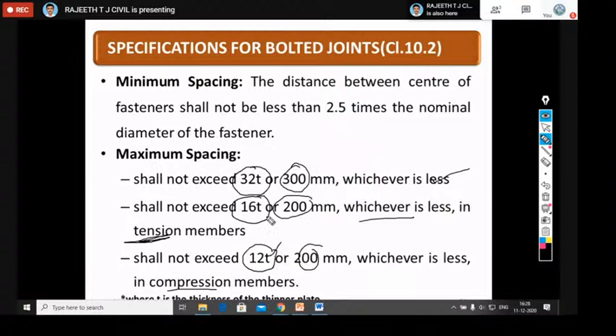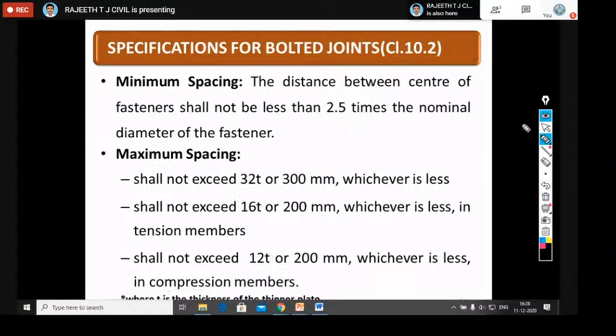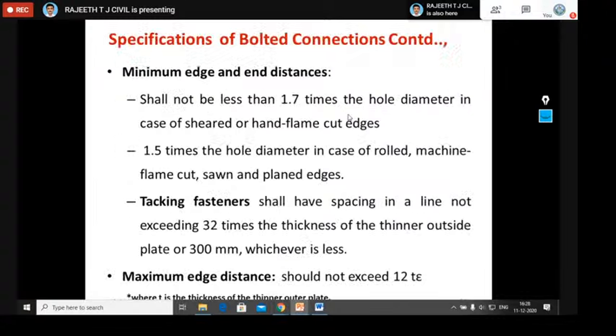Here t indicates the thickness of the thinner plate. If we're connecting two plates, you should consider the thickness of the thinner plate while calculating 32 times t, 16 times t and 12 times t. This is the thing with respect to maximum and minimum pitch, that is, maximum and minimum spacing according to the code. The minimum spacing is 2.5 times the diameter of the bolt, while the maximum spacing is different for different types of members. You should remember this well. Then we go to minimum and maximum edge distances.